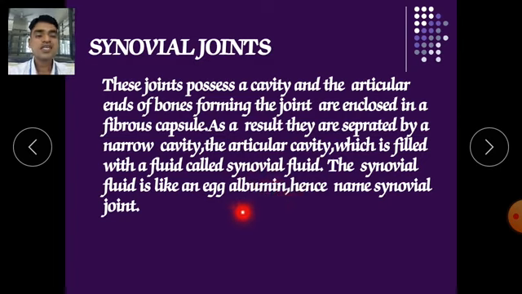In that condition, a problem like arthritis will arise when we have a problem with our synovial fluid. Due to synovial fluid, no friction will be there, and if there is no friction, no inflammation of bone will be there, and if no inflammation, no arthritis. So the synovial fluid plays a great role in our synovial joint.